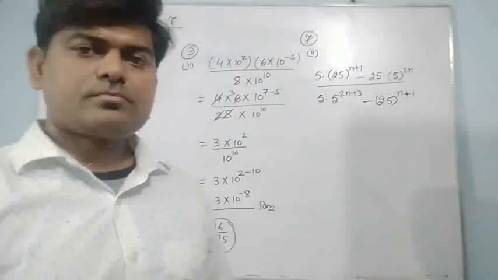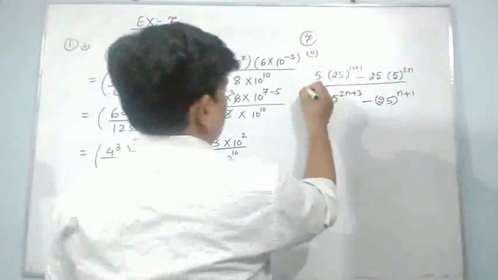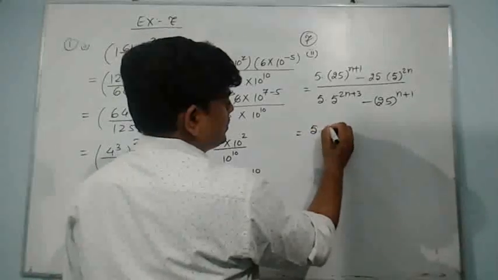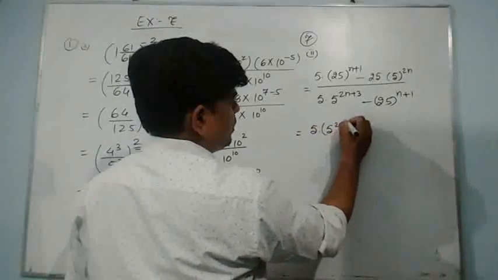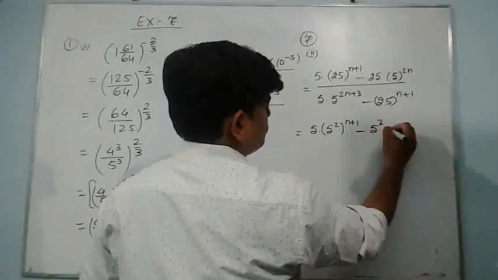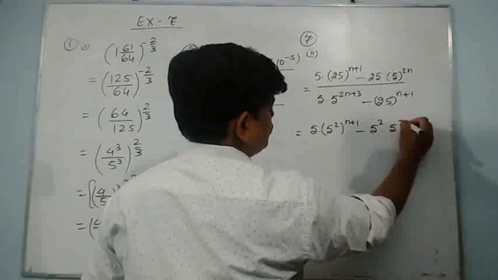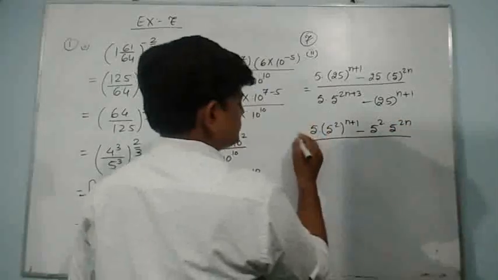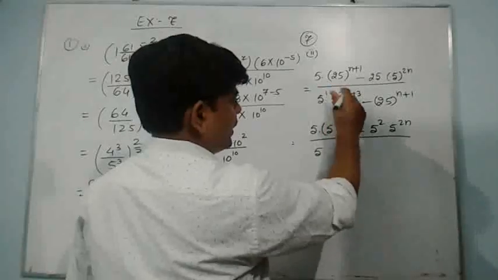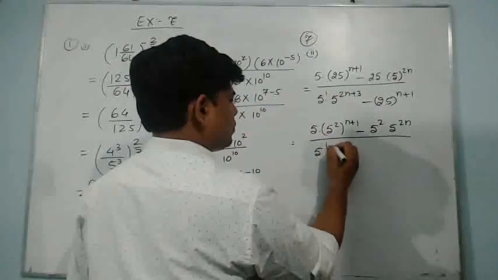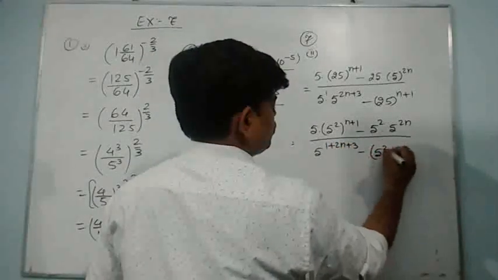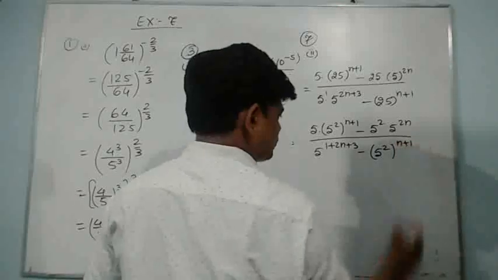See what we have to do. I can write it as 5 into 5 to the power 2, whole to the power n plus 1, minus 25 can be written as 5 to the power 2 into 5 to the power 2n, whole upon 5 into 5 to the power 2n plus 3, minus 5 to the power 2, whole to the power n plus 1.